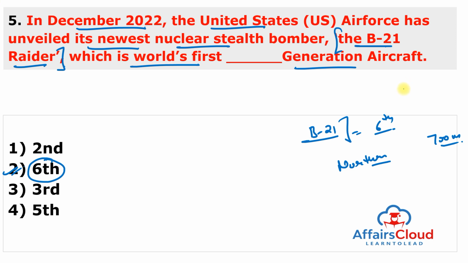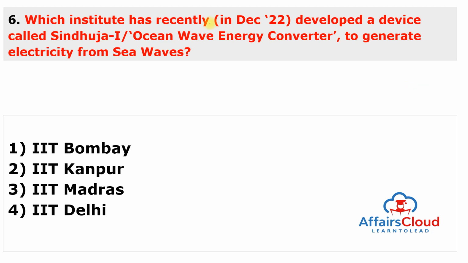Moving to next question. Which institute has recently developed a device called Sindhuja-1 or the ocean wave energy converter to generate electricity from the sea waves? So this technology developed by IIT Madras. Answer of this question is 3.